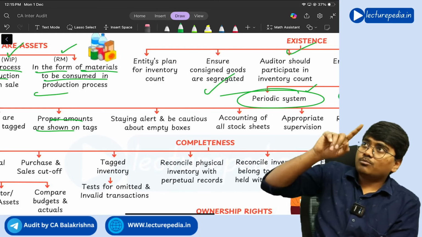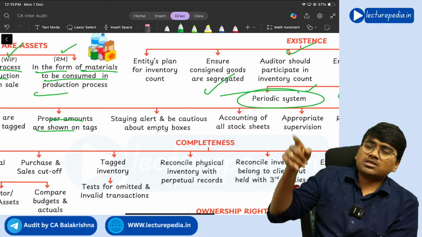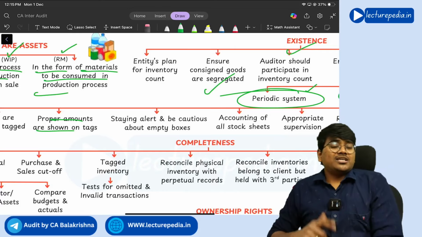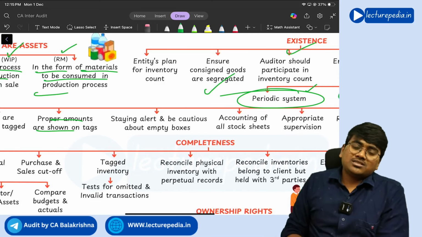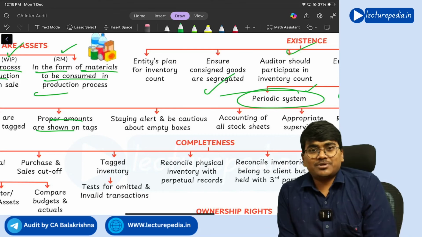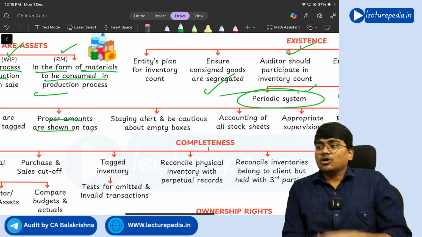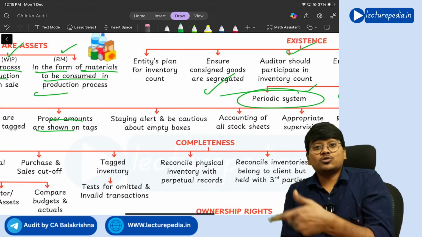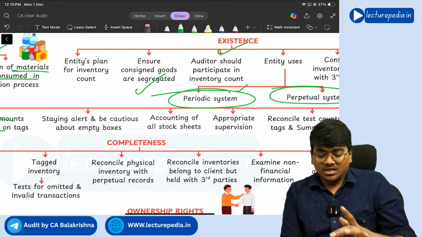So if there are 100 boxes, in each box 30 items, 3,000 items, like this they will count. Now the auditor should ensure that all the boxes contain inventory. If there are any empty boxes that have been kept by the company, and in those empty boxes no inventory is there, but the employees are counting them, the auditor should identify these kinds of situations.